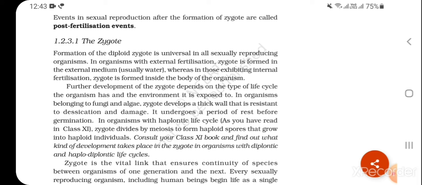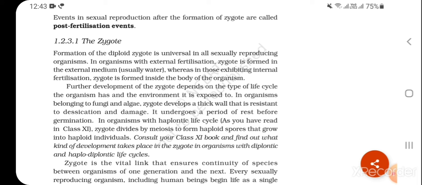Further development of the zygote depends on the type of life cycle the organism has and the environment it is exposed to. In organisms belonging to fungi and algae, the zygote develops a thick wall that is resistant to desiccation and damage. It undergoes a period of rest before germination. In organisms with haplontic life cycle, as you have read in class 11, the zygote divides by meiosis to form haploid spores that grow into haploid individuals.